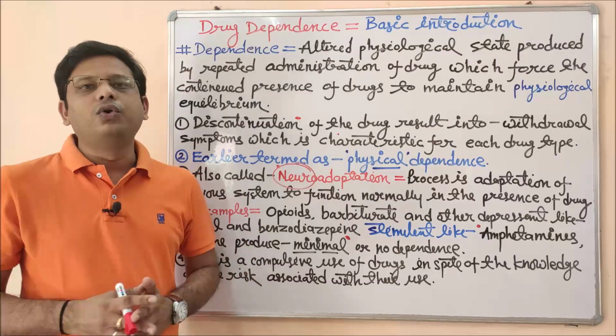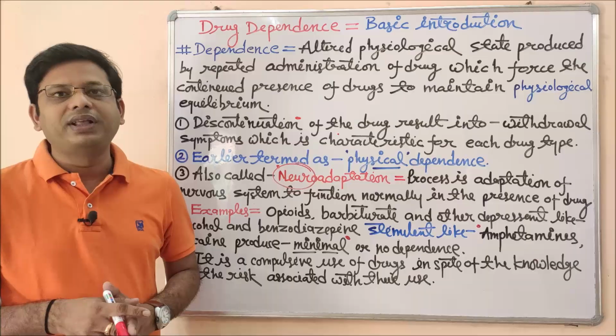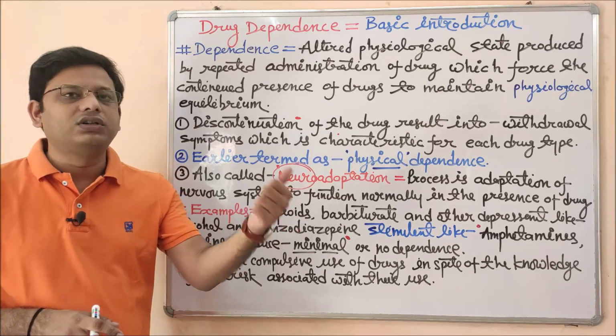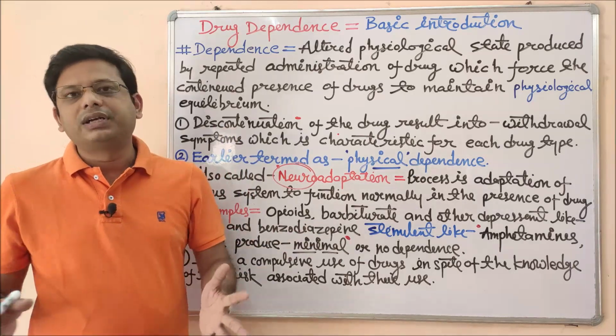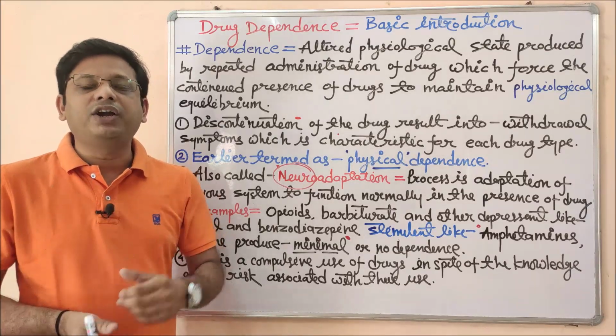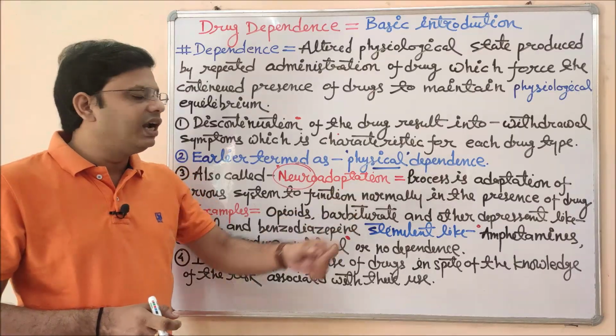Many people know that taking alcohol is not good for their health, but they are still consuming that alcohol in a large quantity. So everyone knows this is wrong, this is right, that has to be taken, that has not to be taken, we should withdraw the drug, but that person is already dependent. Their body, their physique is dependent on that particular drug. So that is why it is called drug dependence or physical dependence.